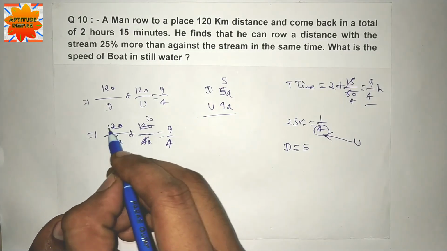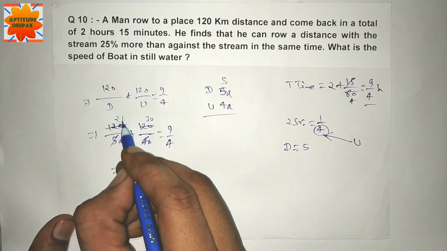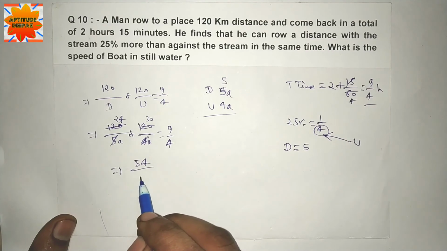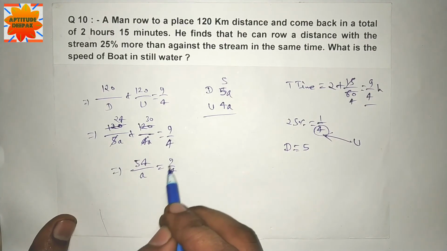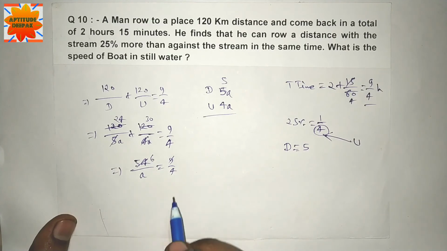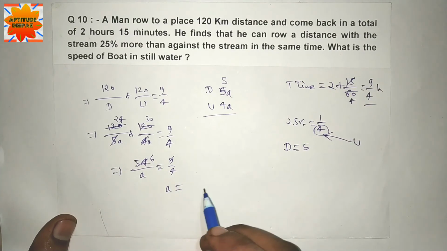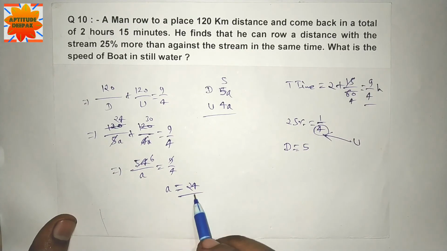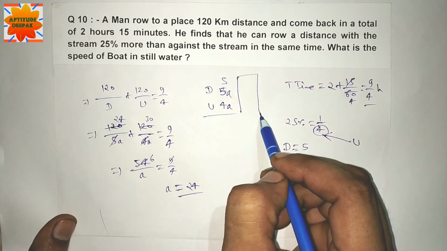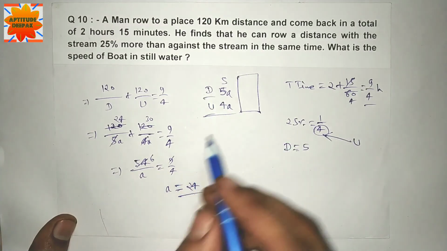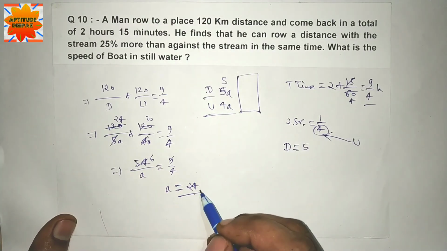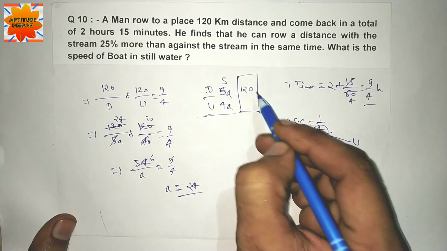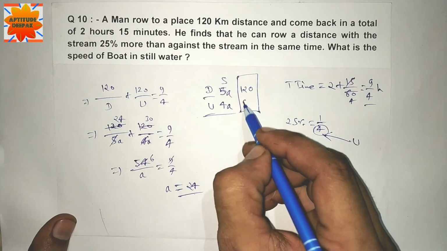4 3 जा, 5 से a cancel, 24. 24 and 30, 54. a is equal to 9 by 4. 9 6 जा 54. a की वैल्यू 6 4 जा 24. a की वैल्यू 24. Actual speed of downstream and upstream is equal to 5a and 4a. a is 24. 24 multiply 5 is 120. 24 multiply by 4 is 96.